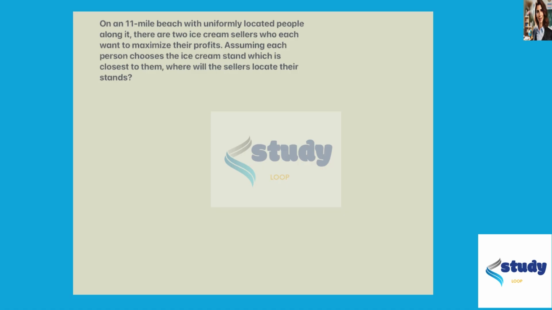Here we're working with what is known as the median voter theorem. And we're going to be able to answer this question here under this understanding of the median voter theorem. So we're looking at an example in which we have an 11-mile beach, which has people uniformly located along it. And there are two ice cream sellers on this beach, each of whom wants to maximize their profits.